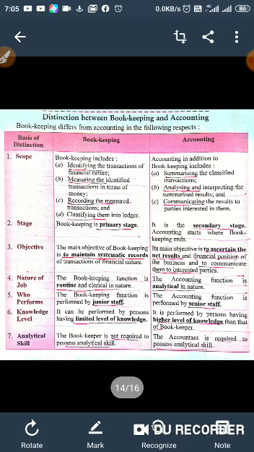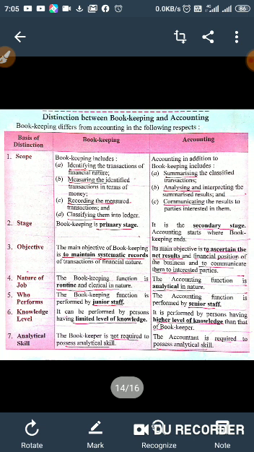Now we can see the comparative study, or the distinction between bookkeeping and accounting. As we have just discussed, the first point of distinction is the scope.